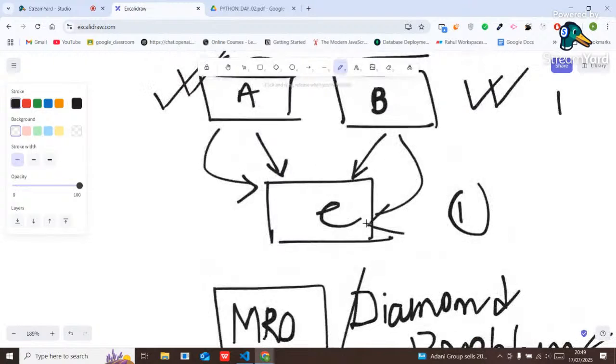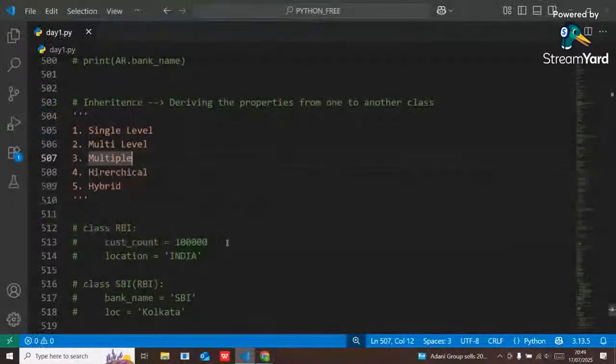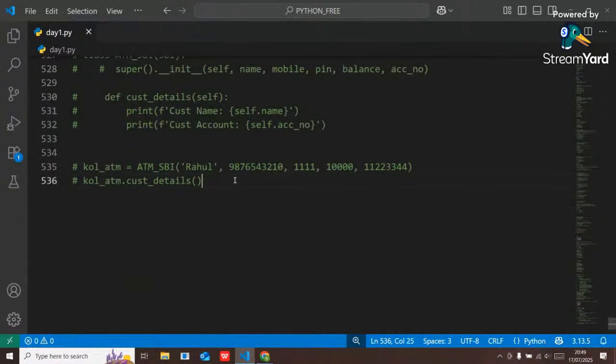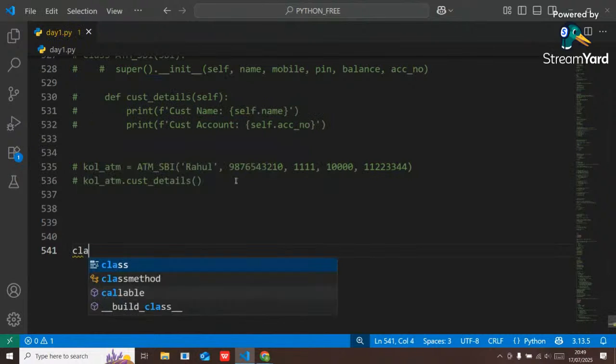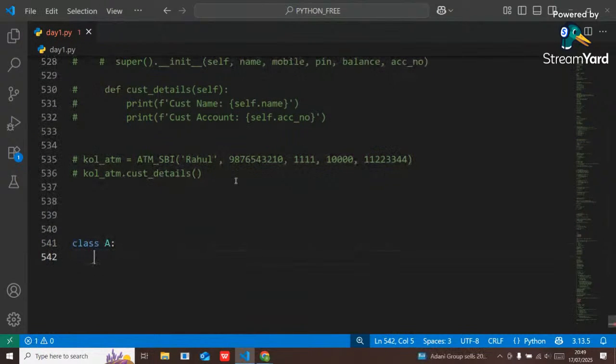See, guys, let's take an example. Suppose it's my class A. In this class A, one property is there called data1 equal to "I am class A".